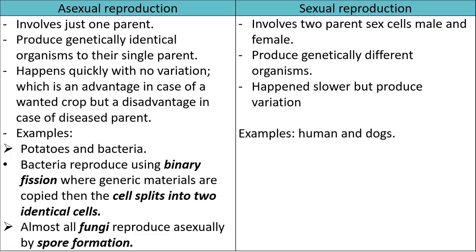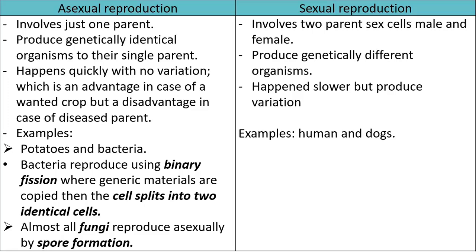Asexual reproduction produces genetically identical organisms to their single parent. So, for example, if this single parent has a specific disease, all the offspring will have the same exact disease. But in sexual reproduction, they reproduce genetically different organisms because the offspring will have a mix combination between the DNA or the genes of both parents. So if one of the parents has a disease, it's not necessarily transferred to their offspring.